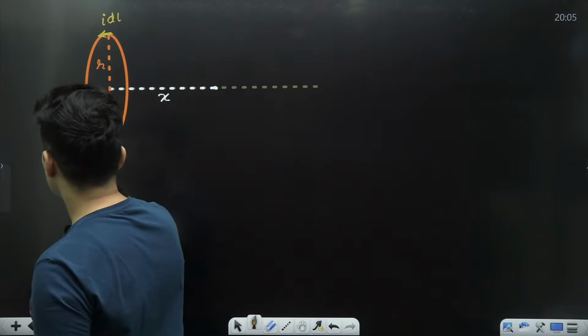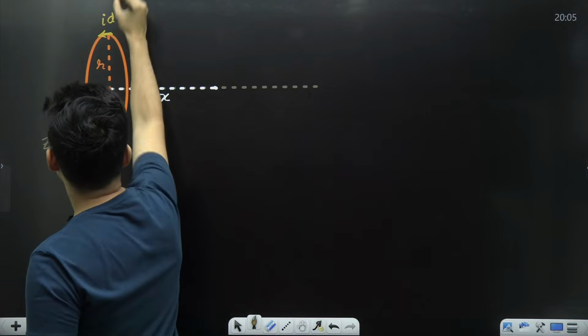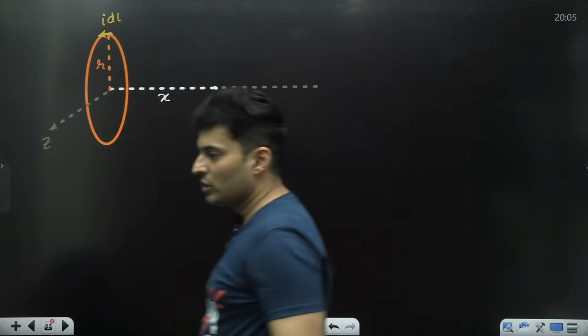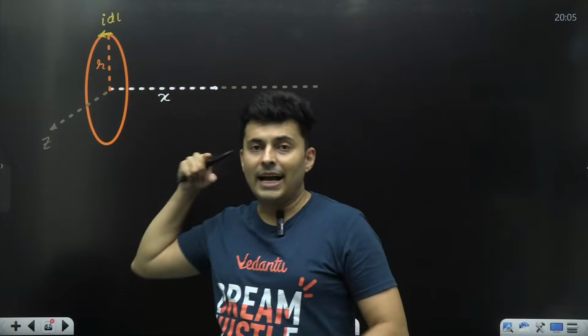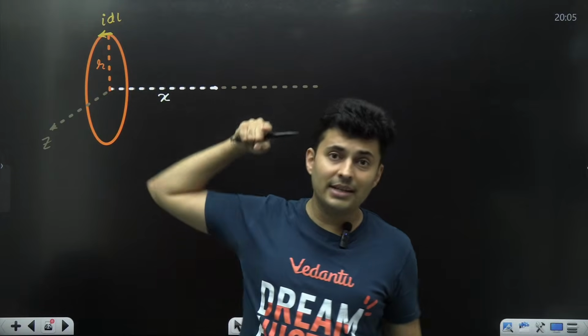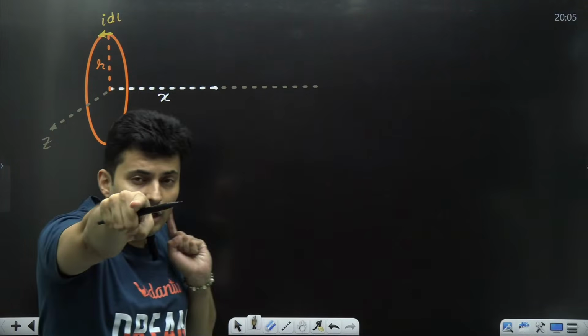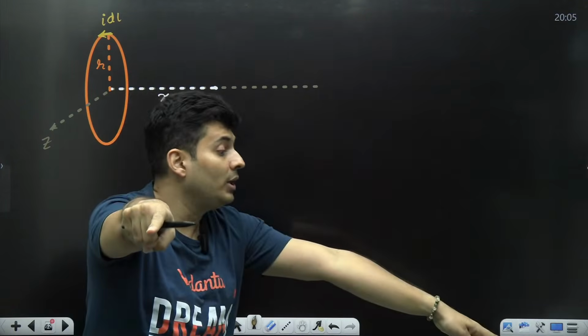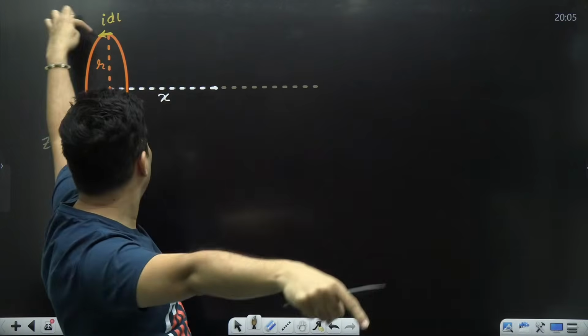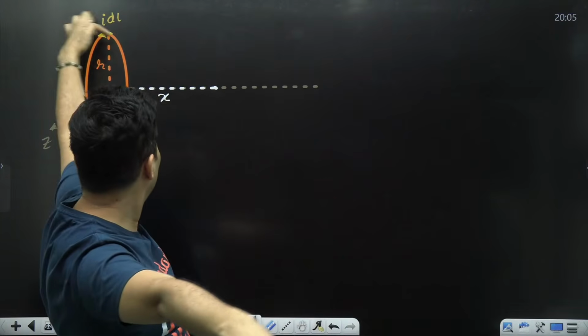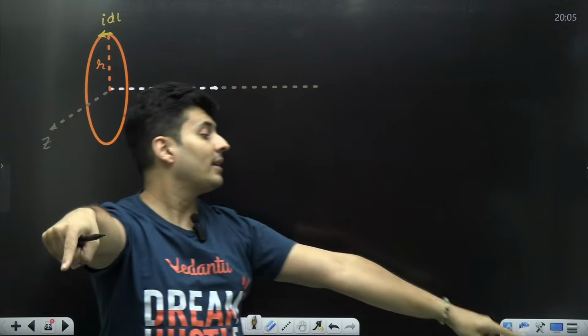This particular axis is your Z axis, this was your Y axis. Are you able to visualize this? So imagine IDL is actually on the top, but it is coming towards you. You want to find, due to that element, at that point over there. From here you are looking here. From there you are looking here. What is the magnetic field there?